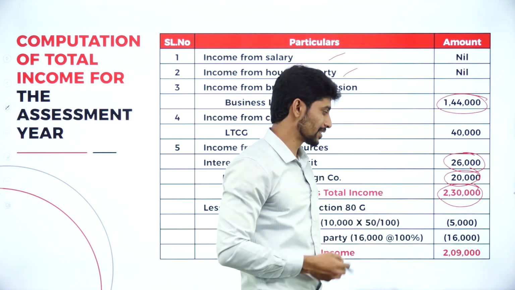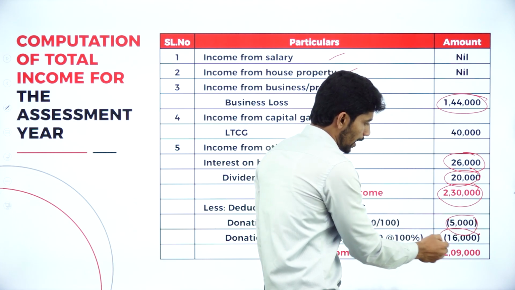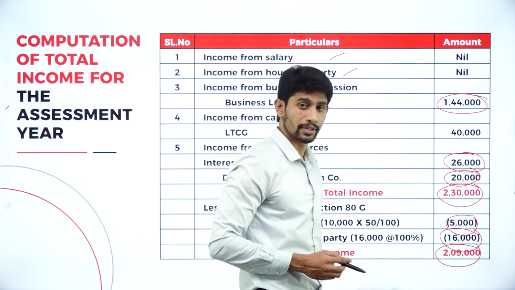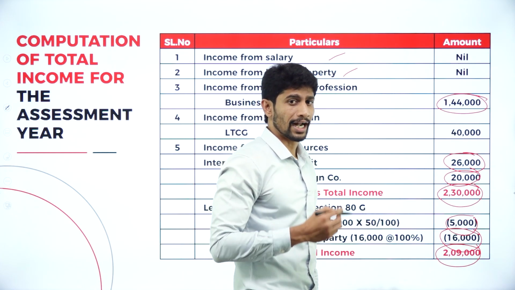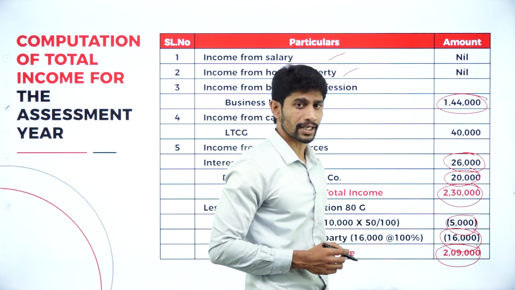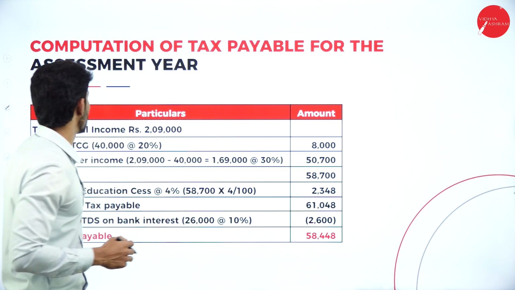2,30,000. Deduct the donation amount of rupees 5,000 and 16,000. You will get the balance of 2,09,000, and that 2,09,000 is called what? Total income of Golden Star Company Limited. So moving further to compute the tax liability.